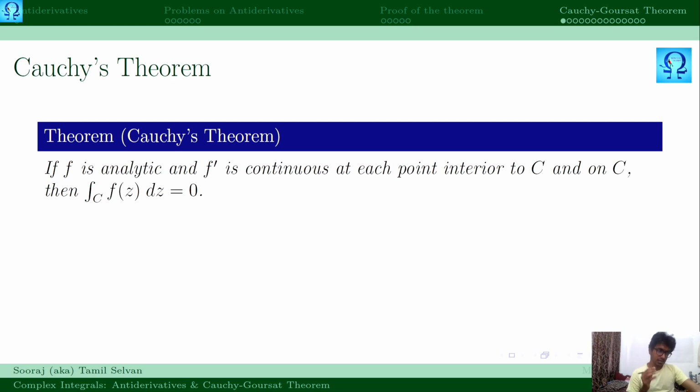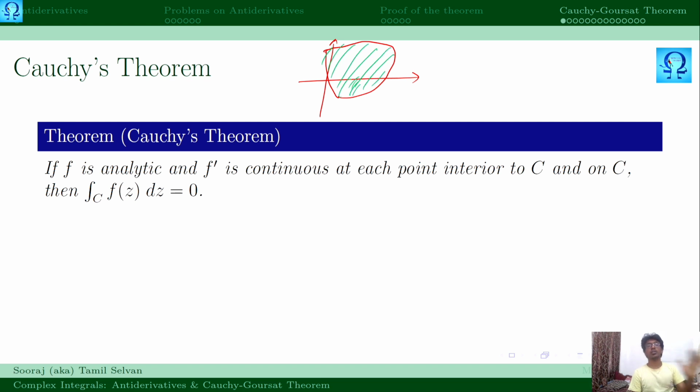First of all, here is the statement of Cauchy's theorem. It says that if a function is analytic and the derivative of the function is continuous at each point of C as well as interior to C, which means what? In the complex plane, if you have this to be your contour, then each point of C, in the sense the points that are on this curve or arc, and the points interior to it, meaning inside this we will have plenty of points.